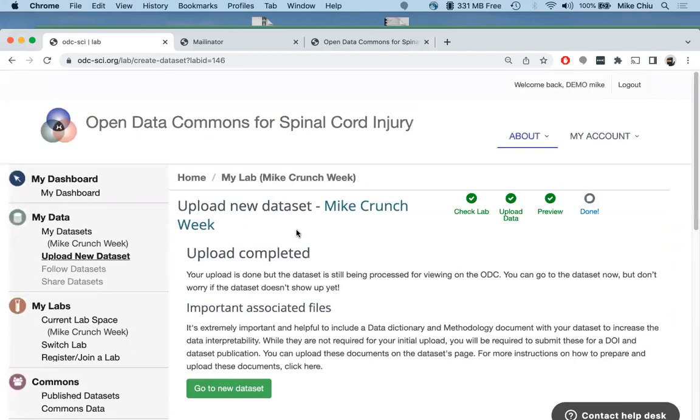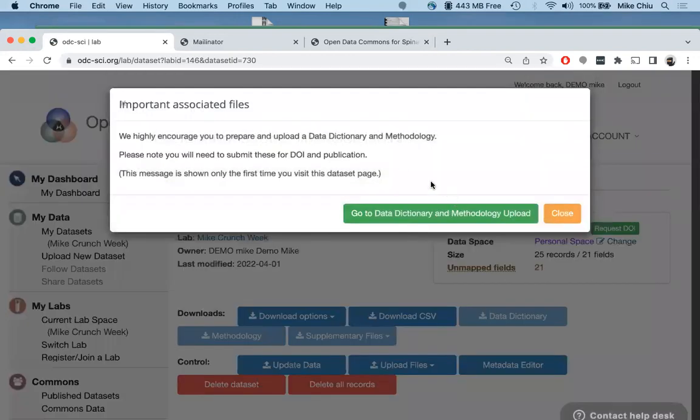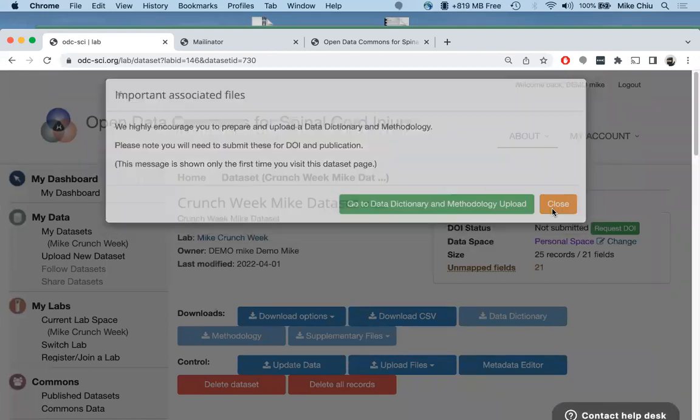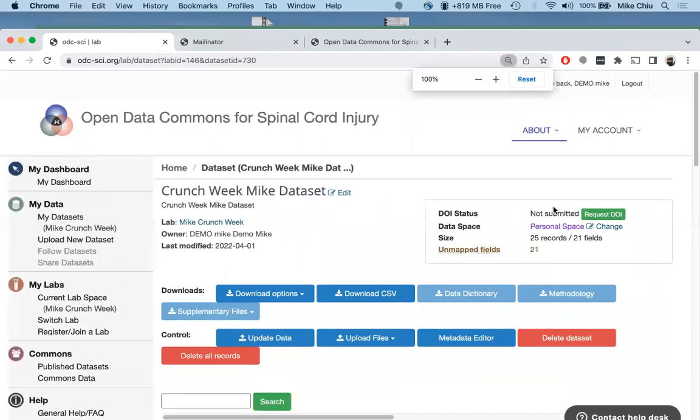And so depending on how large your data set is, it could take some time to process. Mine was very small, so it uploaded quickly. It only uploads to the server, and after that, there's a process of uploading the data. So here we can click go to new data set. And this once again is to alert you to the need for a data dictionary. We can click close for now just so I can show you around.